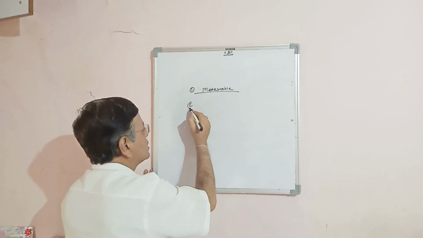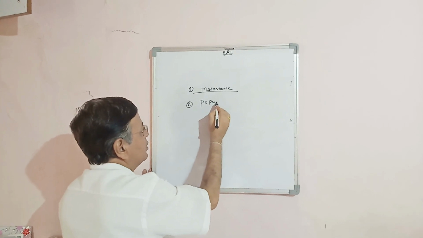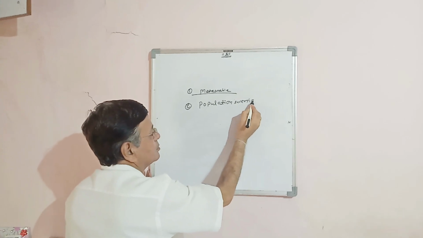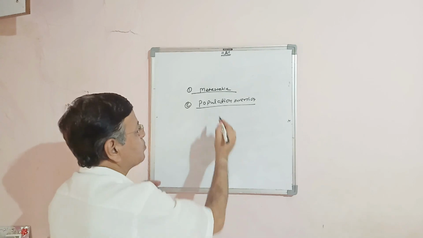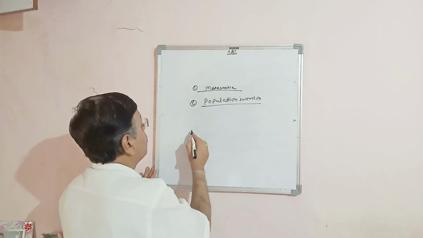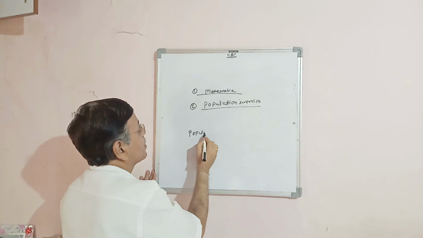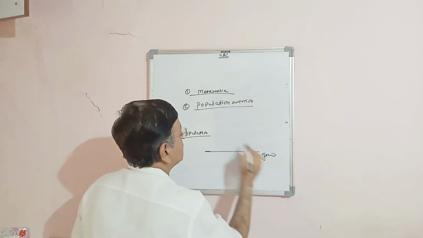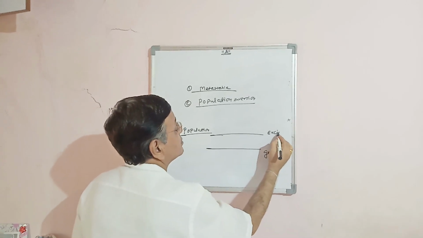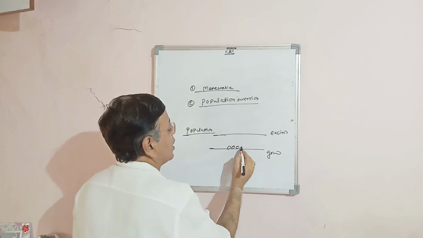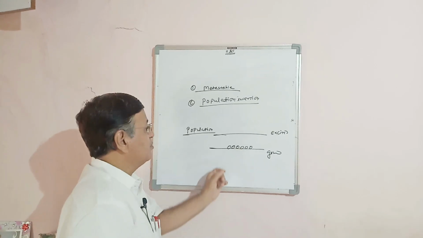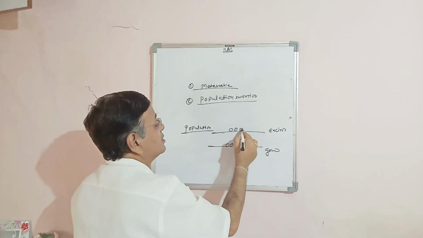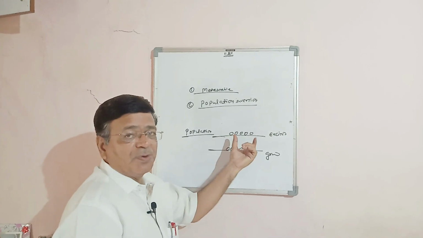Now we have to consider what is meant by population inversion. Before going to population inversion, we have to discuss what is meant by population. Suppose this is the ground state and this is the excited state. The number of charged particles in the ground state is the population of the ground state, and the number of charged particles in the excited state is the population of the excited state.